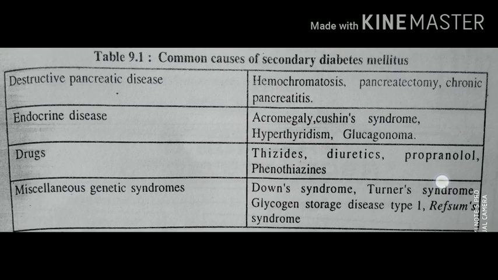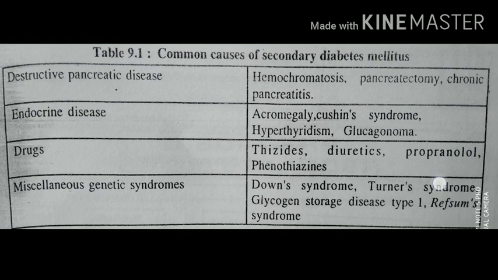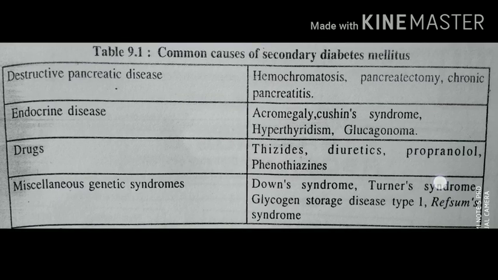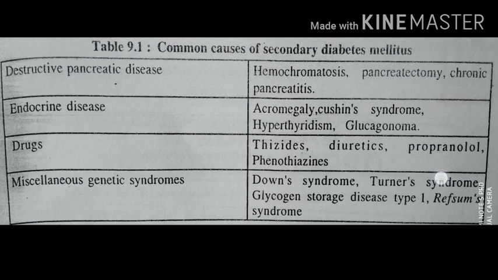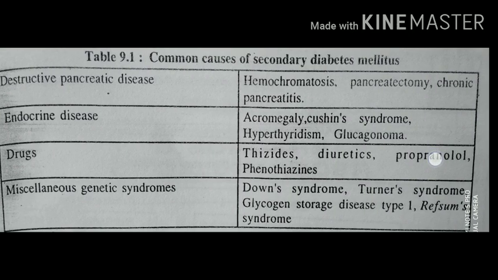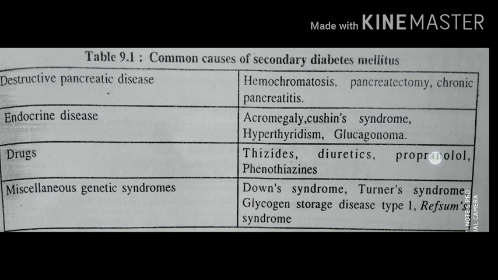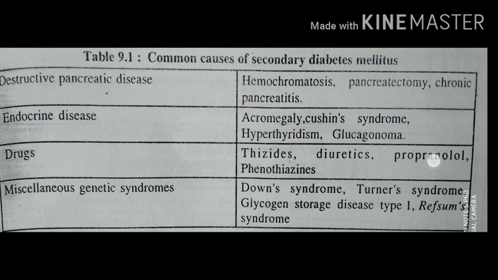Drugs like thiazides, diuretics, propranolol and phenothiazines cause the secondary type of diabetes mellitus. And some genetic syndromes like Down syndrome, Turner syndrome, glycogen storage disease type 1, and Refsum syndrome also cause secondary diabetes mellitus.